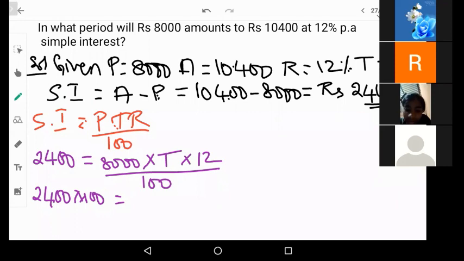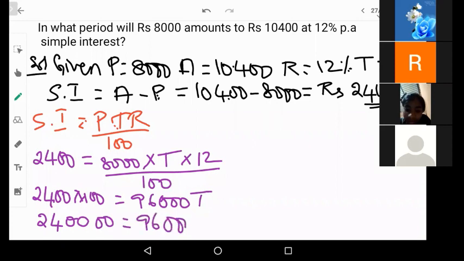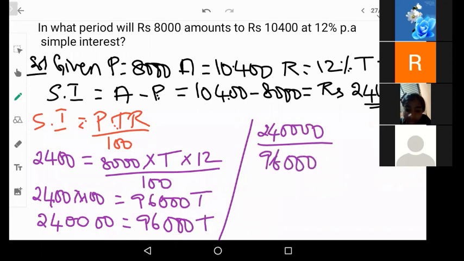Check once again the calculation. 8,000 into 12, which is 96,000. Okay, into T. So 240000 is equal to 96,000 T. 240000 divided by 96,000 is equal to T. So you are supposed to get 2.5 years.